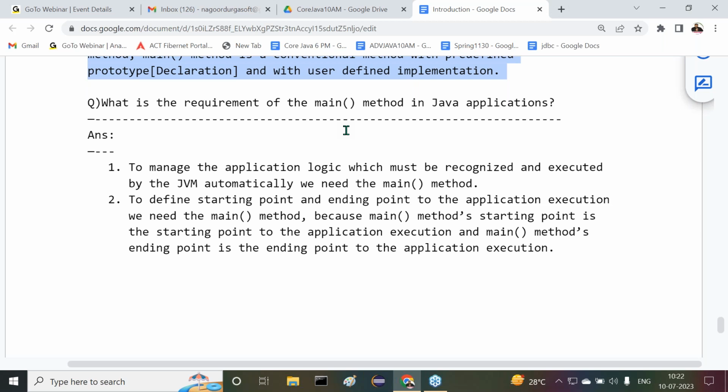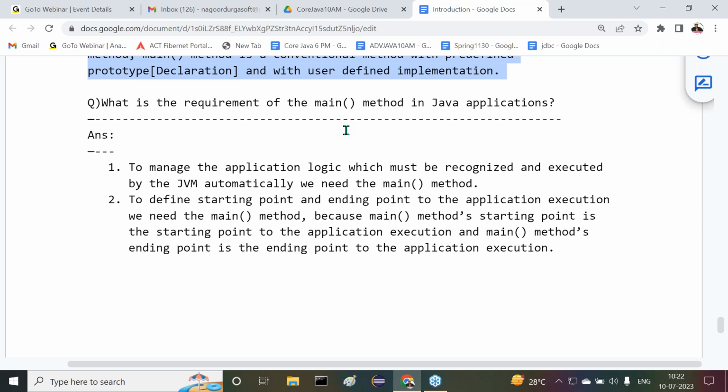We are not going to call the JVM to come here to execute this. Automatically JVM will come to that method and execute it. This type of method is called the main method.